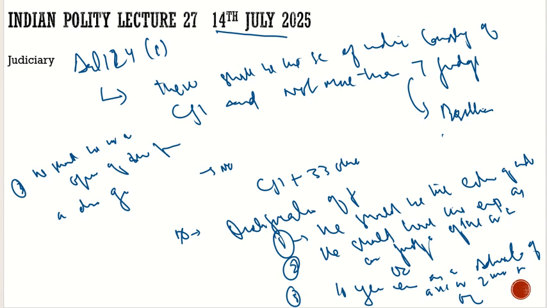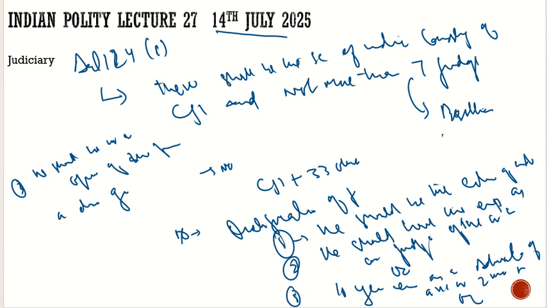He should have 10 years of experience as an advocate of a high court or two or more such courts. If this qualification is not fulfilled, then there is a third qualification: he should, in the opinion of the president, be a distinguished jurist. So these are the qualifications for a person to be a judge of the Supreme Court.